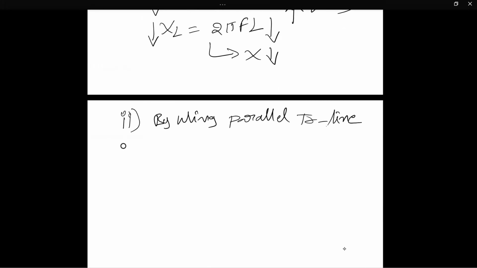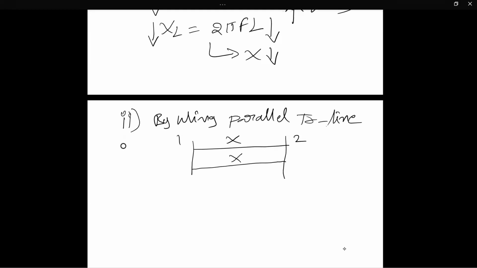Now how? Suppose a transmission line is connected between bus 1 and bus 2, having some reactance. Now we use another line, a parallel circuit or double circuit line, both are the same. One more transmission line is connected between bus 1 and 2.